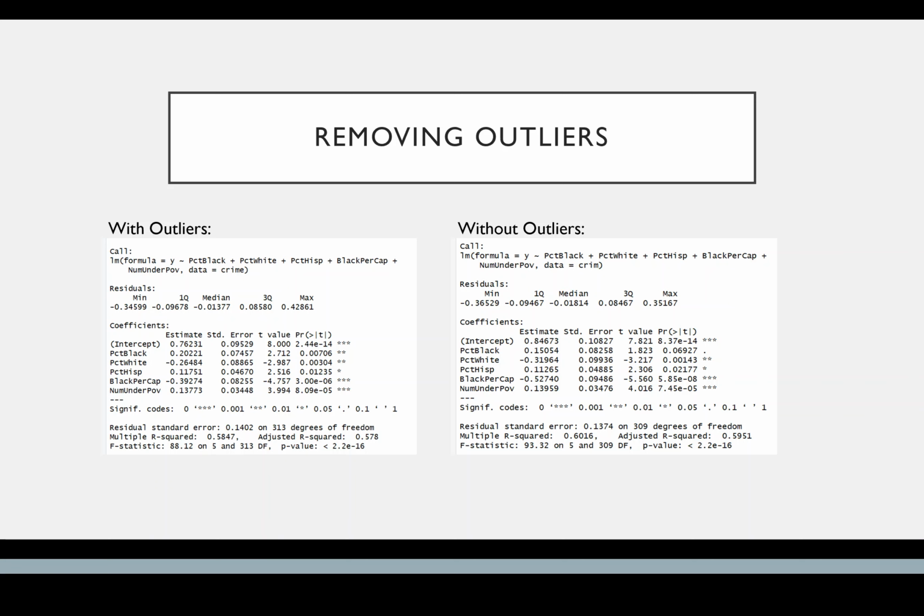And here we can see the 2 summaries of the models with and without outliers. The one without outliers has an increased R-squared. We go from a 0.578 to a 0.595, and we also see great changes in the parameter estimates, as well as the t-values and the p-values there.